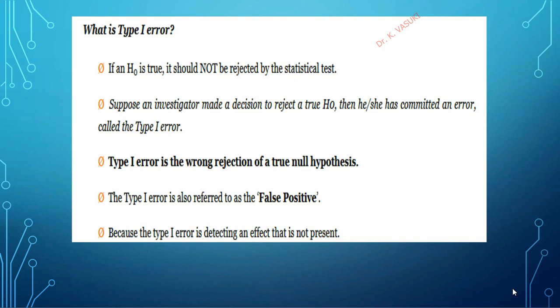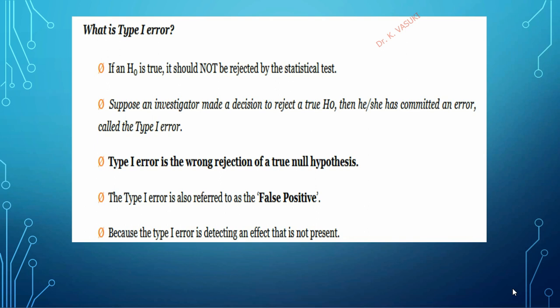But on the contrary, if the investigator decides to reject the null hypothesis even though it is true, accepting the alternative hypothesis, it leads to type 1 error. So type 1 error is the wrong rejection of a true null hypothesis.